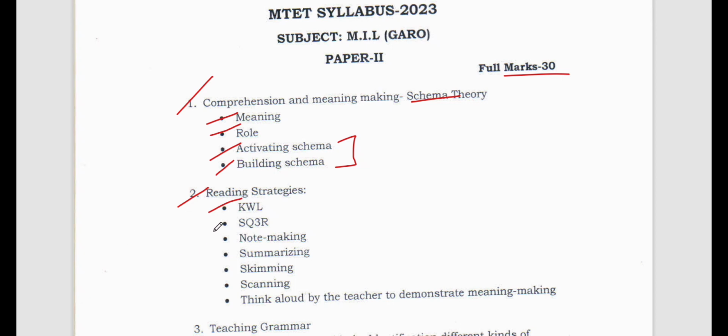Then the second one is SQ3R. S stands for Survey, Q means Question, and 3R means three times R, that is Read, Recite, and Review. So survey, question, then read, recite, review. So this is the full form.